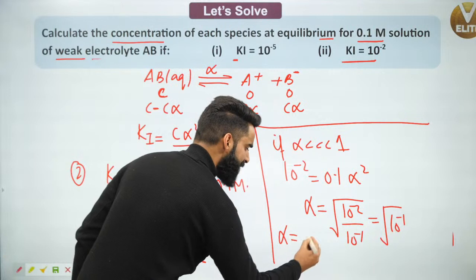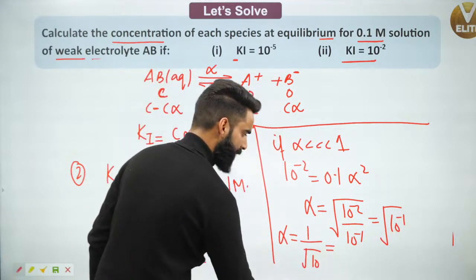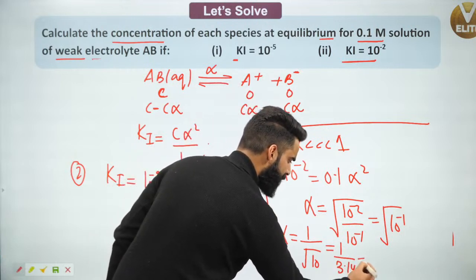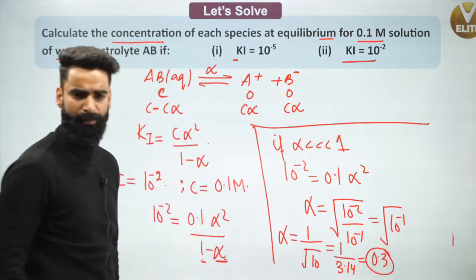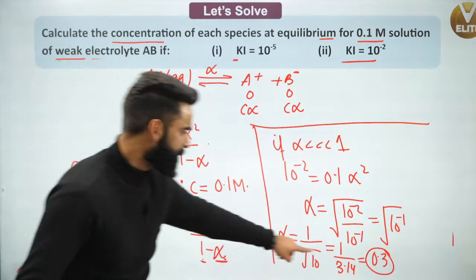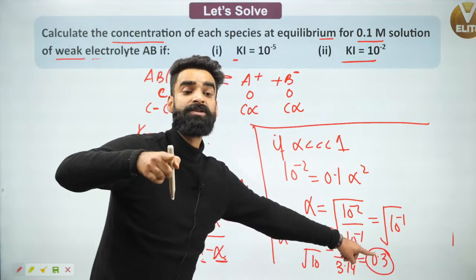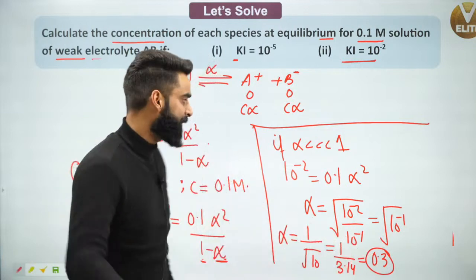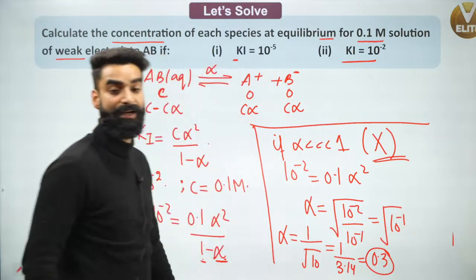So alpha value actually I'm getting as 1 divided by root 10. 1 divided by root 10 value is almost equal to 0.314. So alpha value will be almost equal to 0.3. But people, is the value of alpha coming as greater than 0.05 or less than 0.05? It is coming greater than 0.05. That means whatever my neglection was, that is wrong. I cannot neglect alpha now.